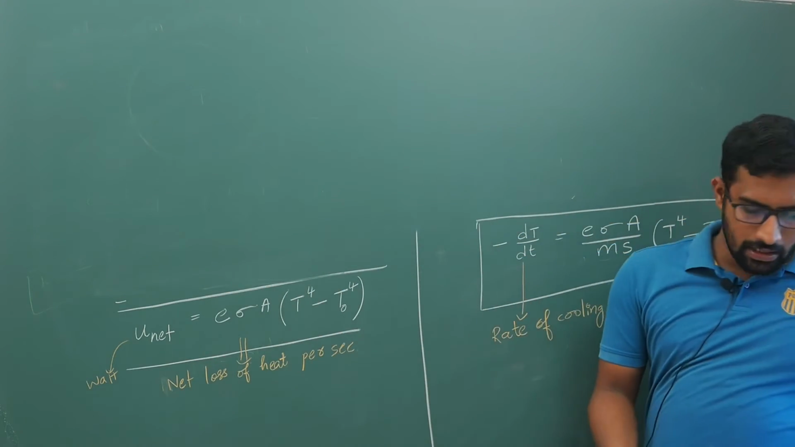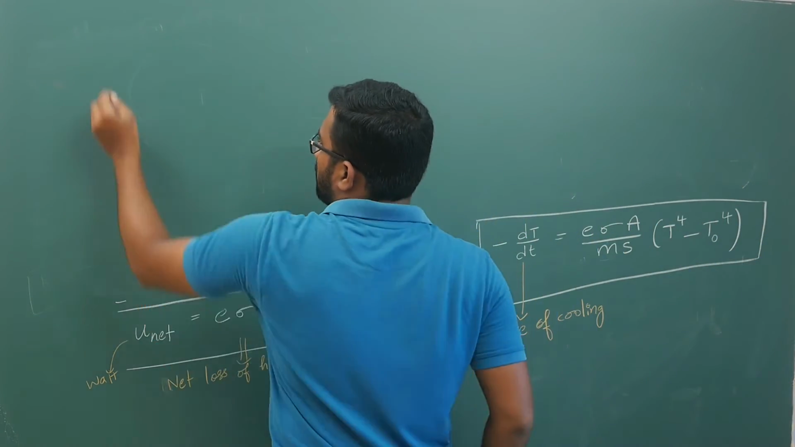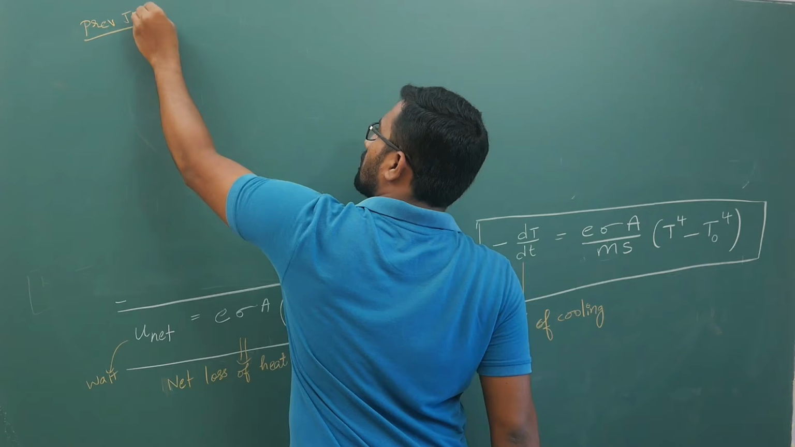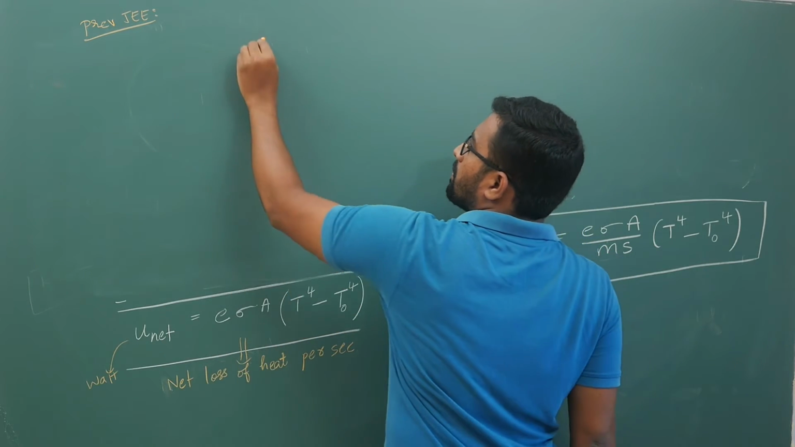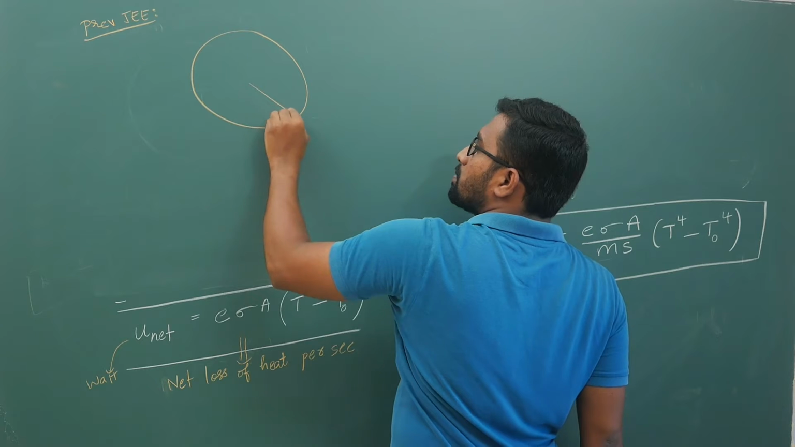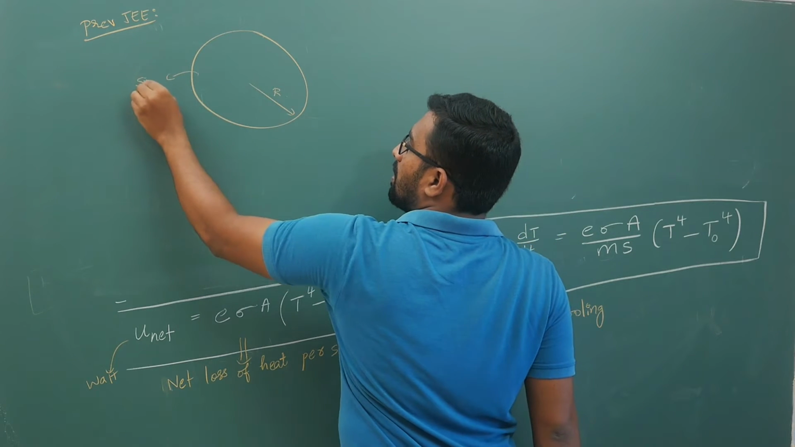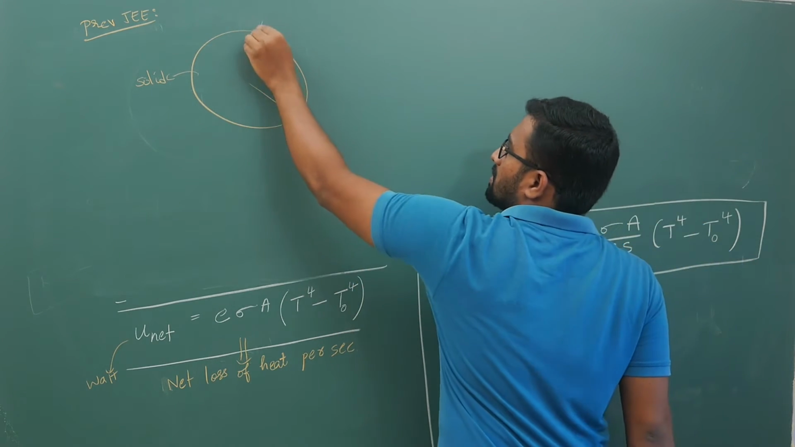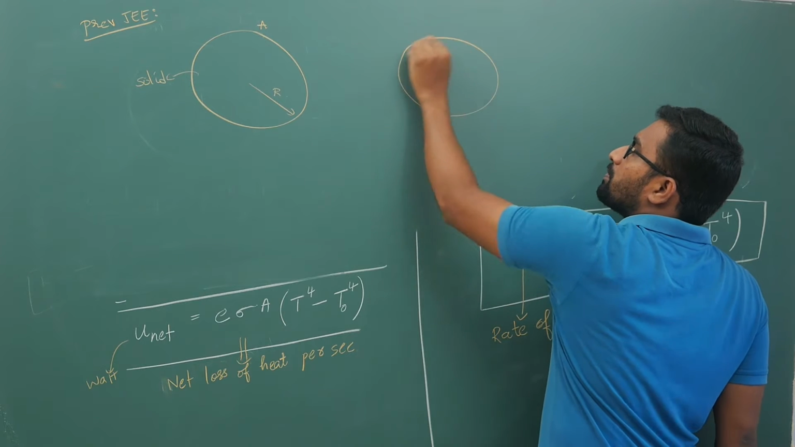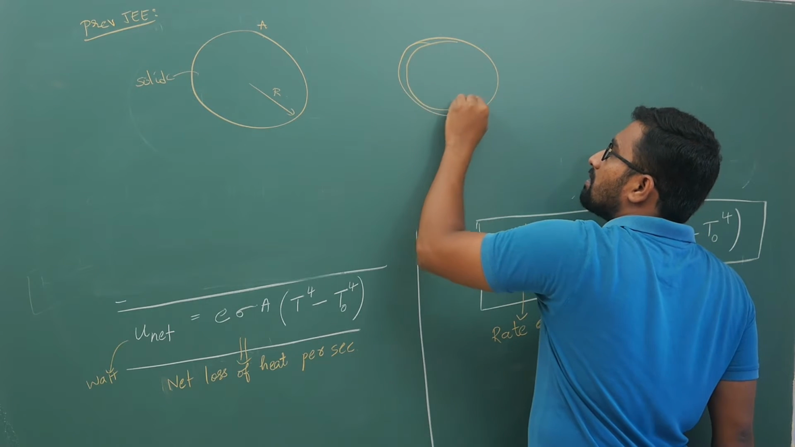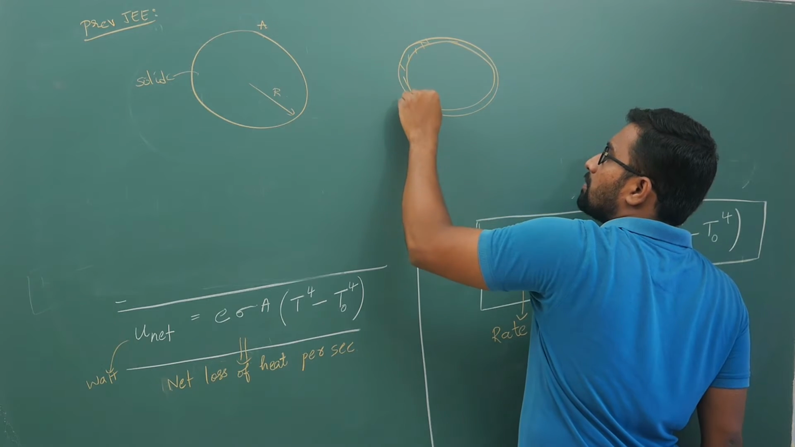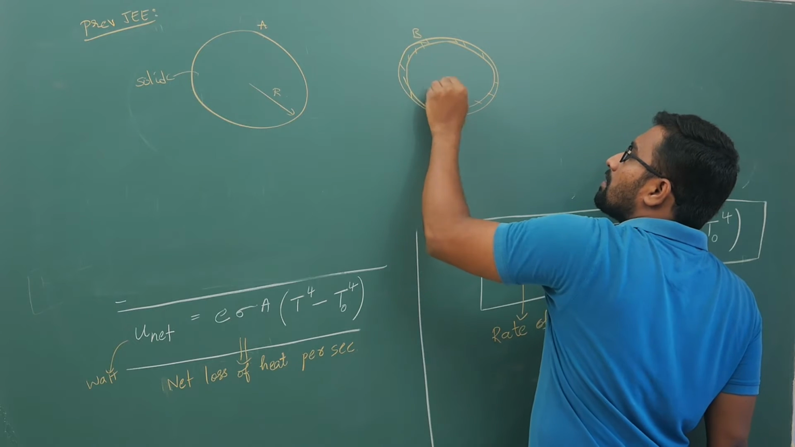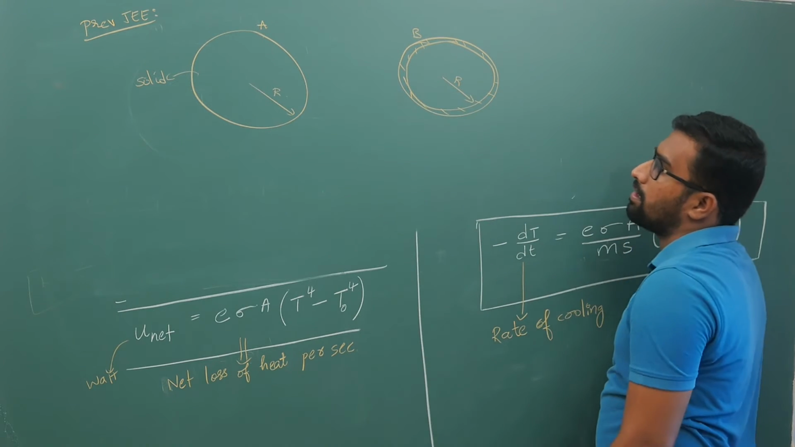Let us say it is your previous JEE question, long back. What is your question? I will tell you. You have a solid sphere whose radius is r. This is solid, this is A. One more sphere is there, but it is a shell of negligible thickness, same material. It is B. Its radius is also r.